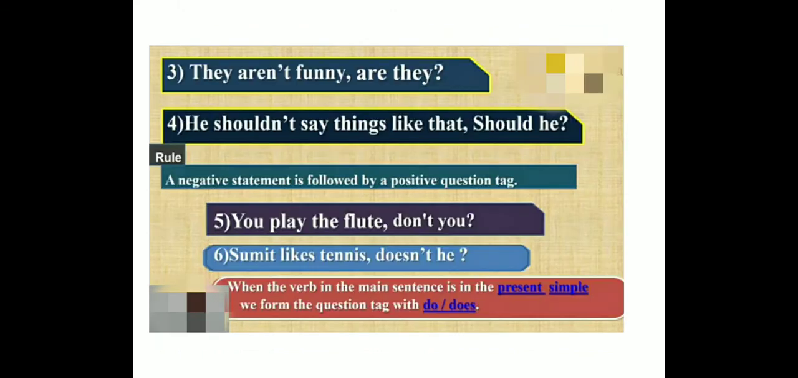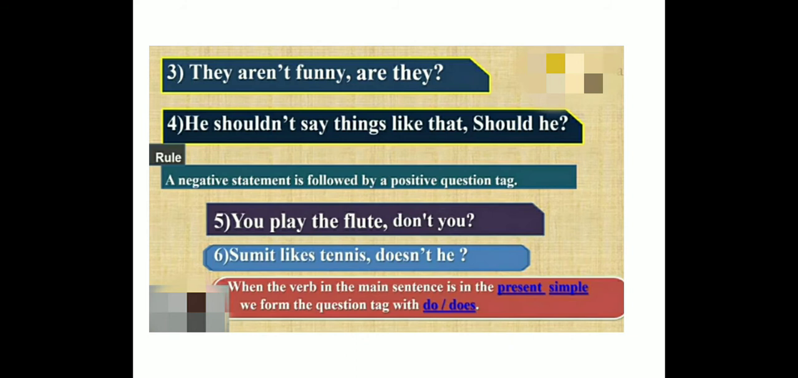They aren't funny. Now here, remember, statement is having a negative word, that is aren't. They aren't funny. Aren't means are not. So when you add a question tag, aren't will change it into are and they will remain as they. Okay? So are they.